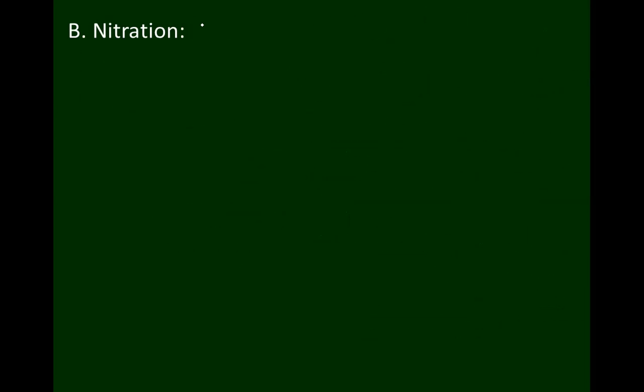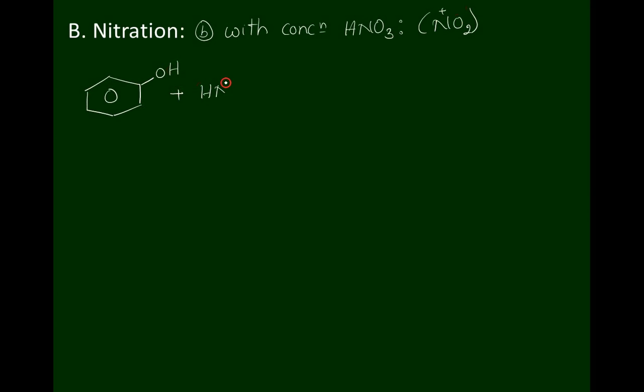Now, with concentrated nitric acid or nitrating mixture, we can also tell. Here also the electrophile is the nitronium ion. When phenol is made to react with concentrated nitric acid, it easily undergoes electrophilic substitution reaction to form only one major product, which is a yellow crystalline solid.